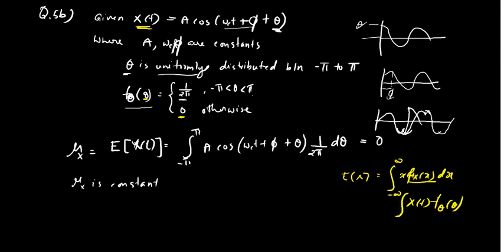The integral is minus infinity to infinity, but the function is defined between minus pi to pi, so I can say the integral from minus pi to pi of x of t times f theta of theta, and the variable is theta, that is why d theta. So that is, minus pi to pi, x of t is a cos omega ct plus phi plus theta, times f theta of theta, which is 1 by 2 pi in that interval, d theta. Now I can take a by 2 pi outside, but what is left is cos omega ct plus phi plus theta.